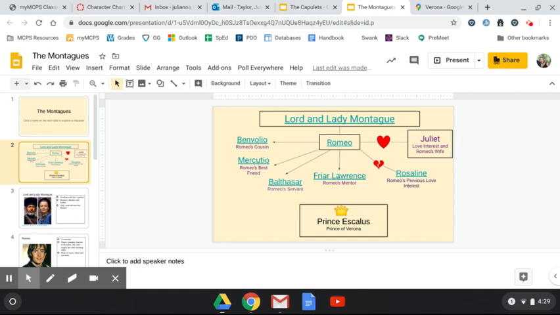But the friar decides that he's going to help Romeo and Juliet because he thinks that if Romeo and Juliet get married, then maybe this fight would end. Maybe the families would stop feuding.